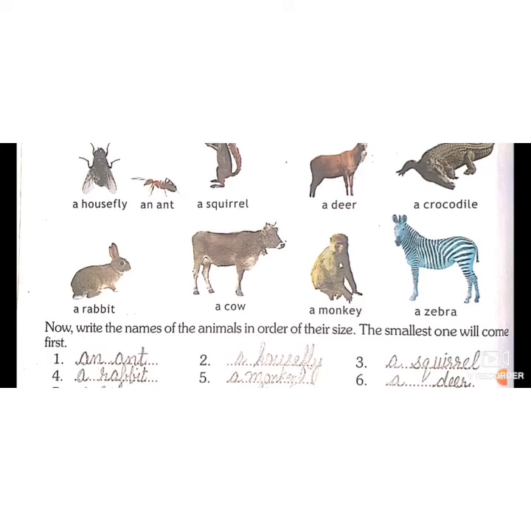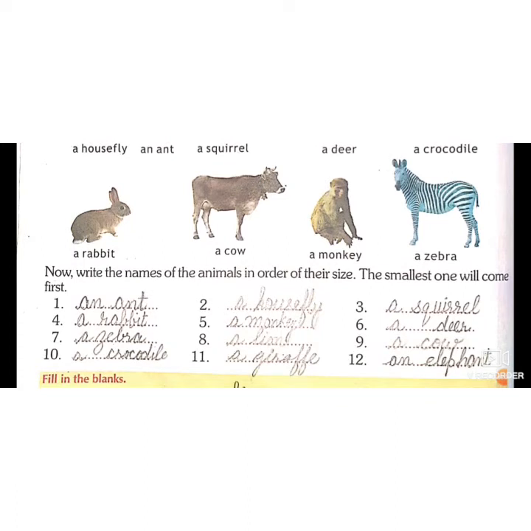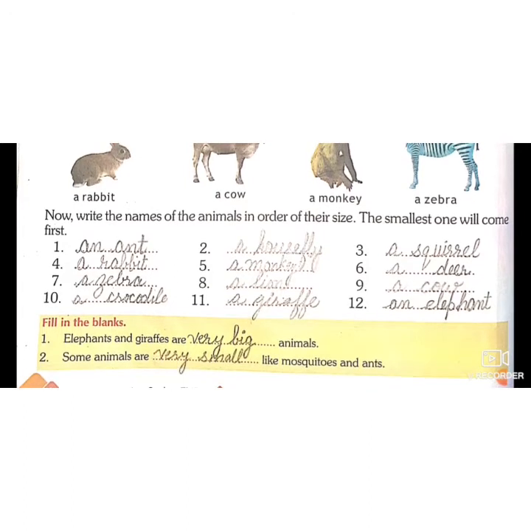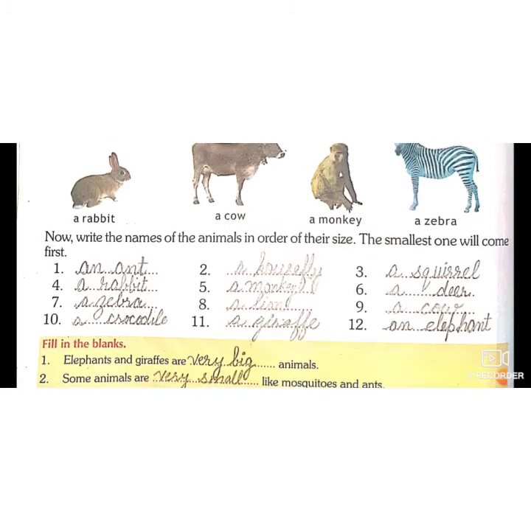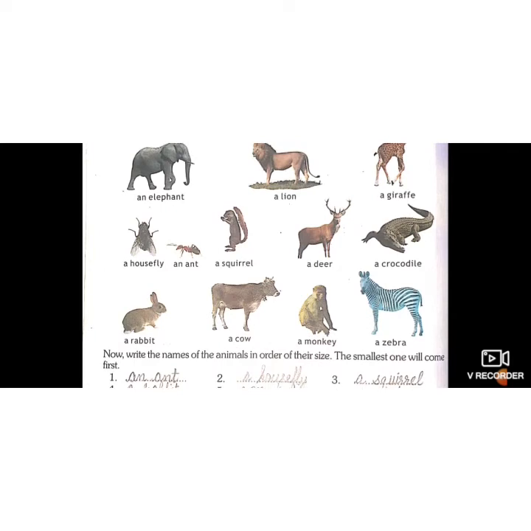Second is a housefly, a squirrel, a rabbit, a monkey, a deer, a zebra, a lion, a cow, a crocodile, a giraffe, and an elephant. Elephants and giraffes are very big animals. Some animals are very small like mosquitoes and ants. Have you seen that there is a very small animal like an ant and a big animal like an elephant?